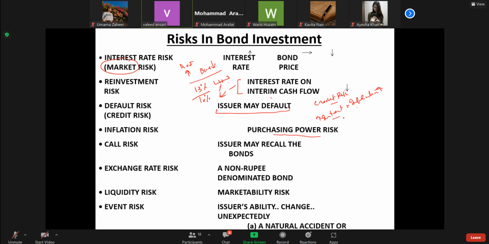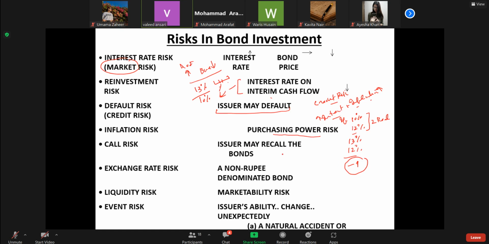So if at the time of issuance of the bond, the rate of inflation was 10%, and let us say the bond coupon rate was 12%, so the real rate was, let us say, 2%, interest minus inflation. Now, if the rate of inflation increases, and let us say goes to 13%, and the rate of interest is 12%, then in real terms it will be -1. So that is why high inflation may also affect it.